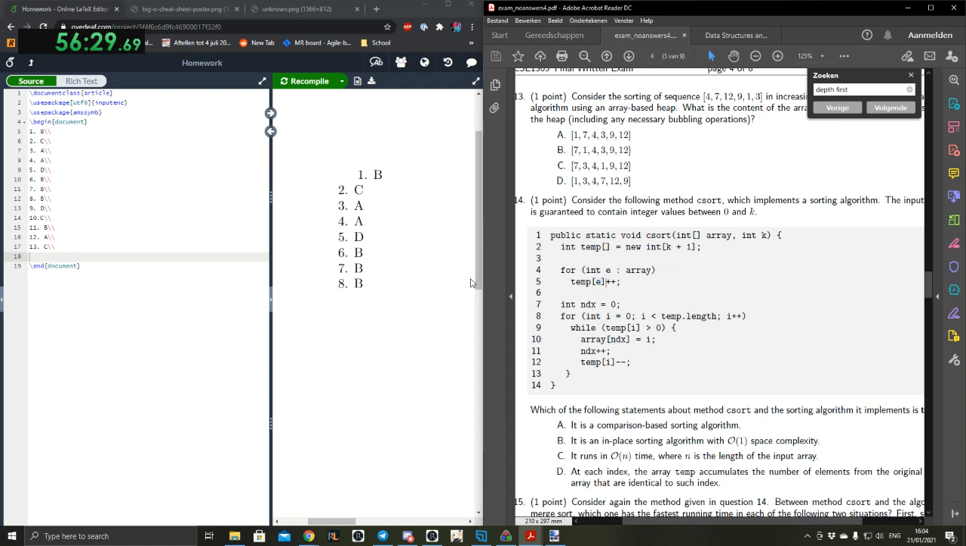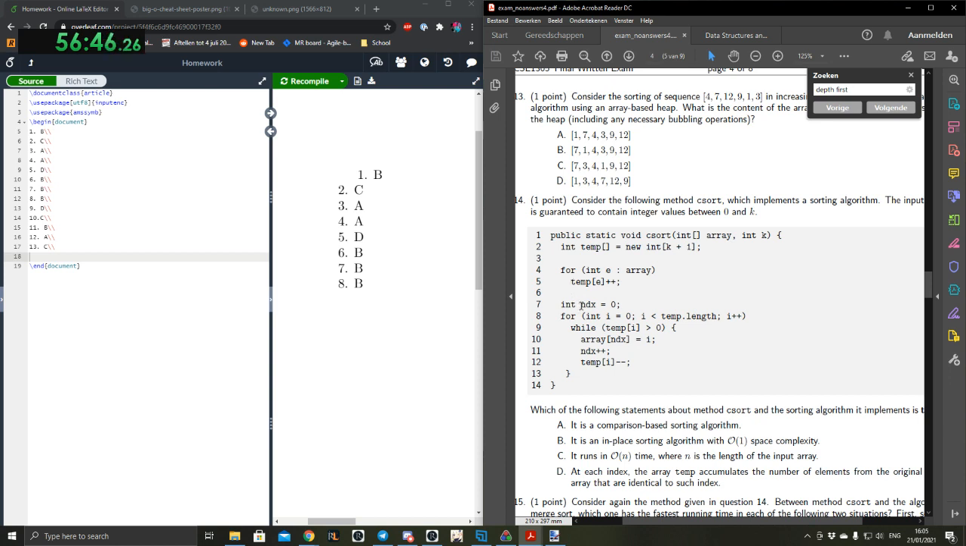So for example, if we had 1, 2, 1, and the k was 2, after this the temporary array would be 0, 1, 2, 1, 2, 1. You know, I really like the sorting algorithm. I don't know what it is, but it's fun.